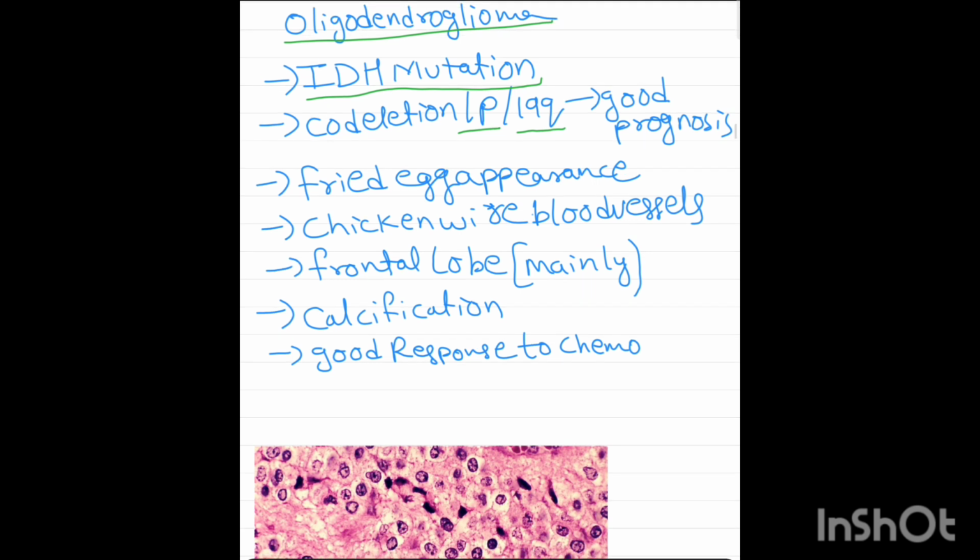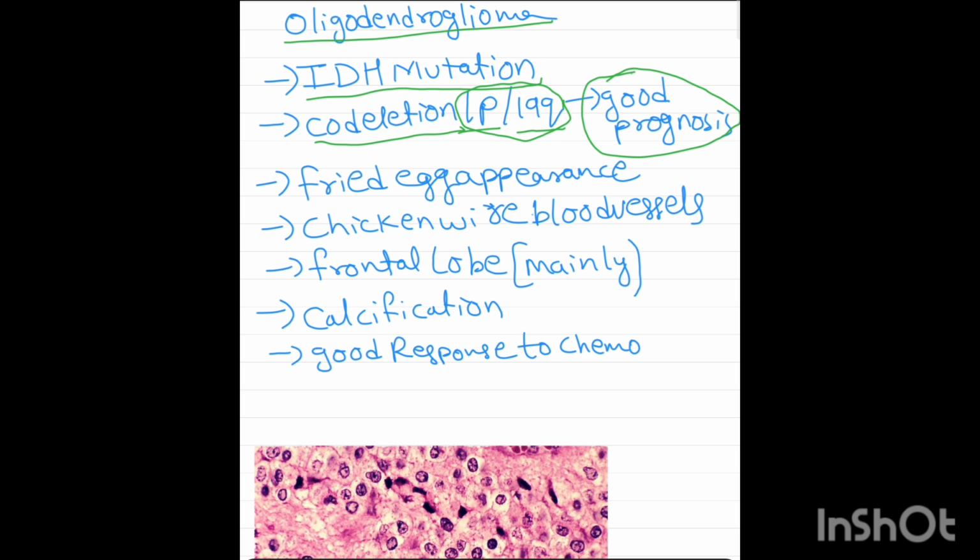That means 1p and 19q are deleted together. When this genetic factor is present, oligodendroglioma shows good prognosis. Repeating once again, IDH mutation, chromosome 1p and 19q co-deletion shows good prognosis.